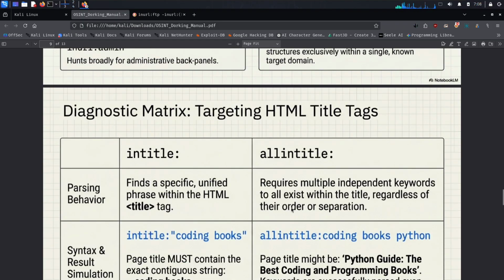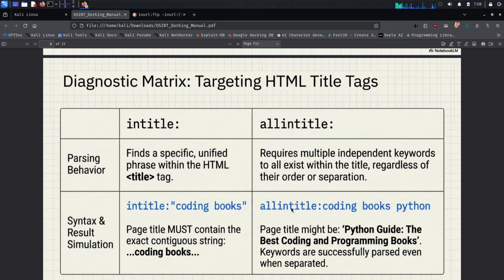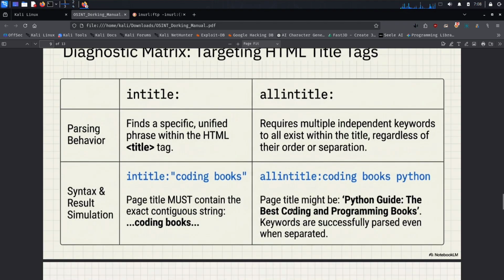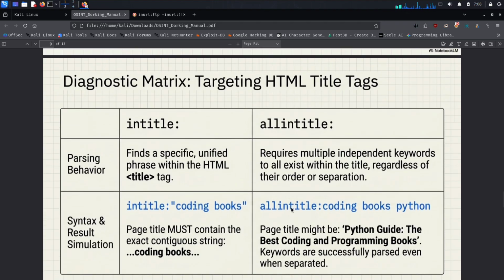Intitle and allintitle operators. The next operators are intitle and allintitle. These operators are related to the HTML title tag of websites. Every web page usually has a title tag in its HTML structure. Example: title tag, page title, /title tag. Search engines use this title information when indexing web pages. These operators allow us to search pages based on their title.